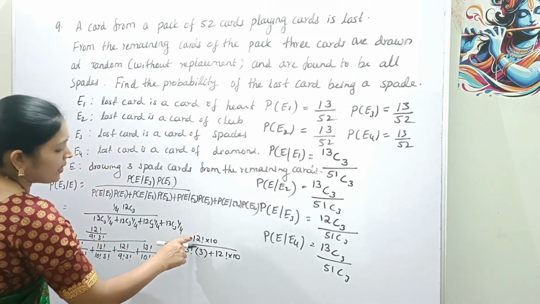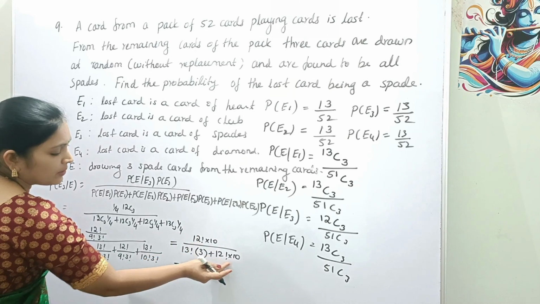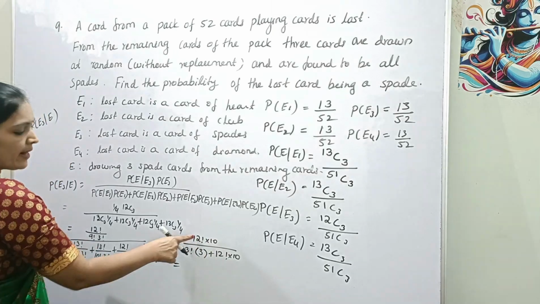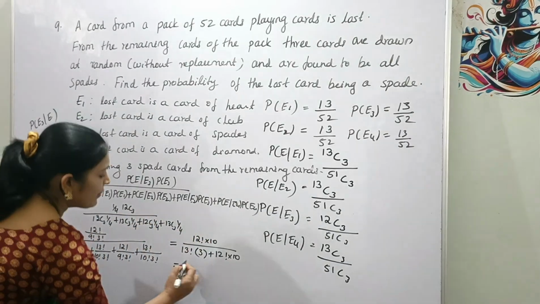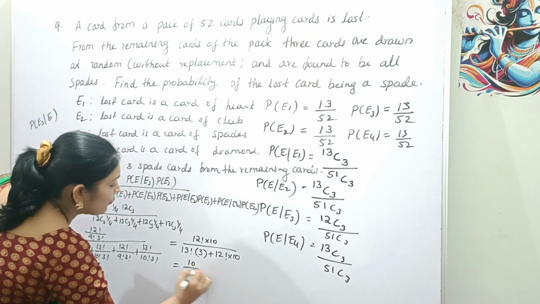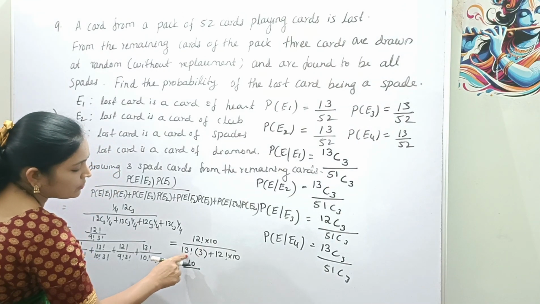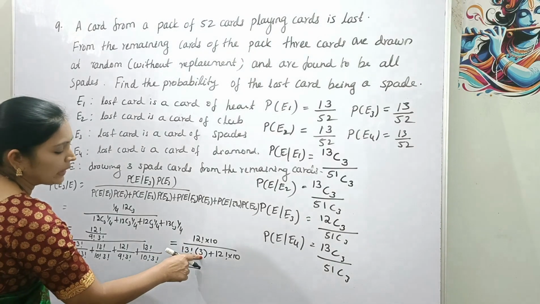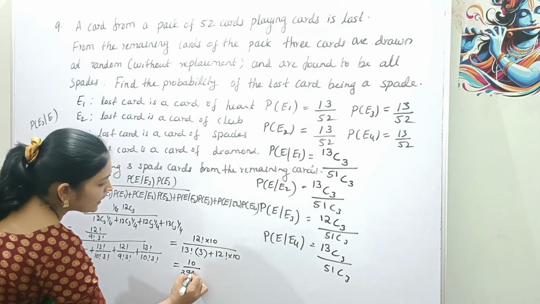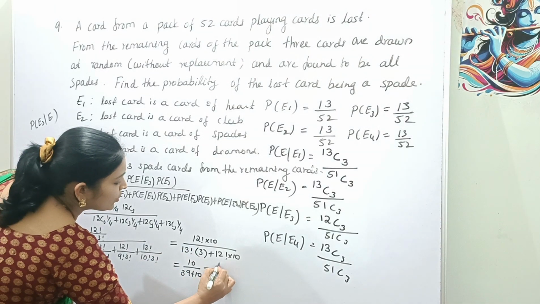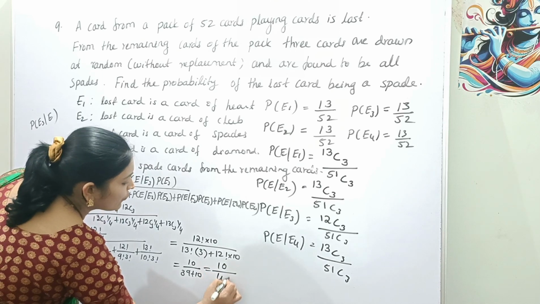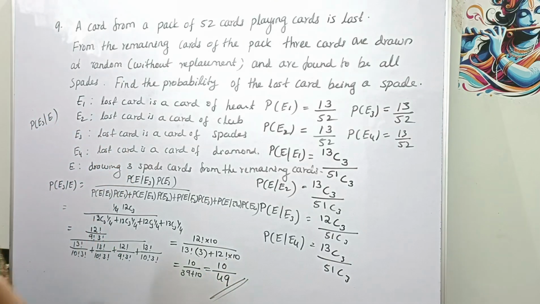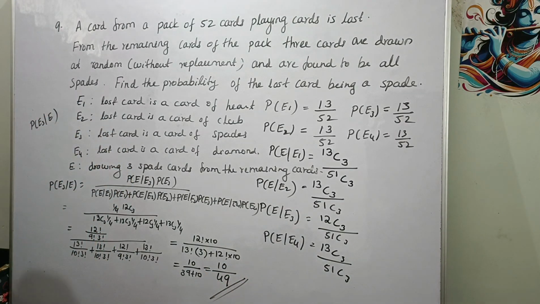Here take 12 factorial outside and cancel, so remaining 10 divided by, 12 factorial cancelled, remaining 13 into 3, 39, 39 plus 10, that is equal to 10 divided by 49. So the required probability is equal to 10 divided by 49.